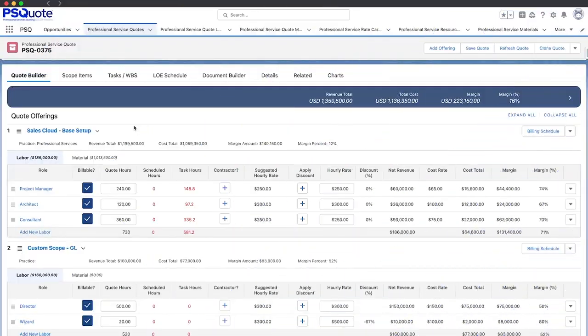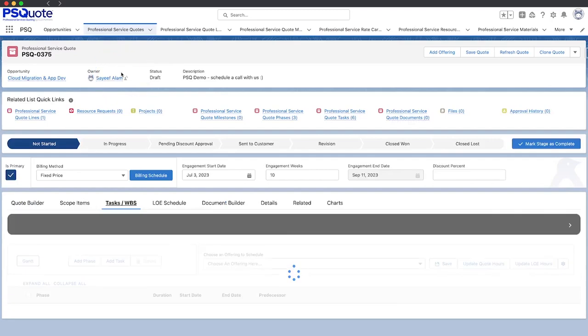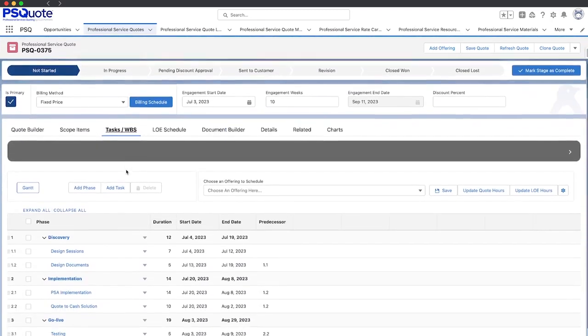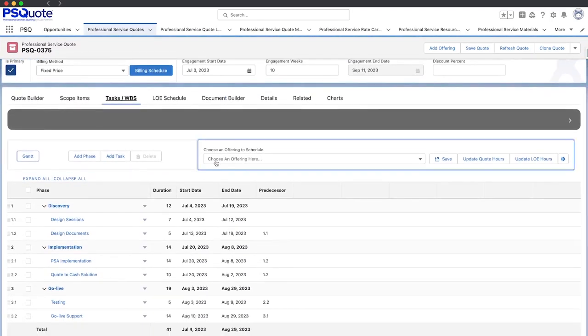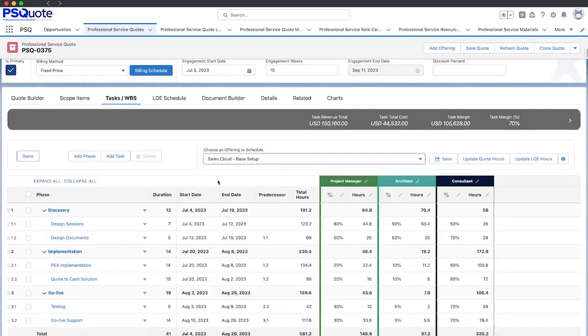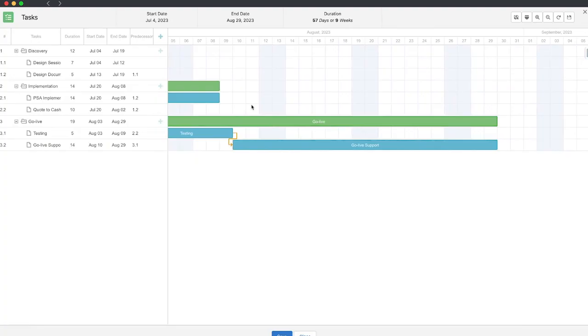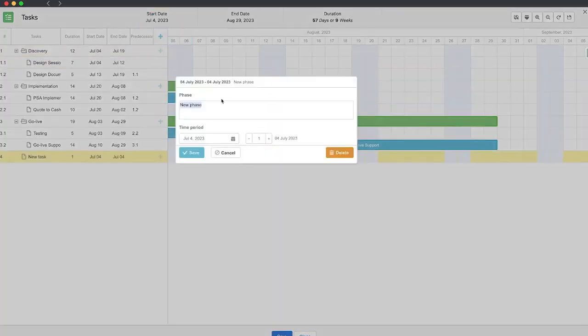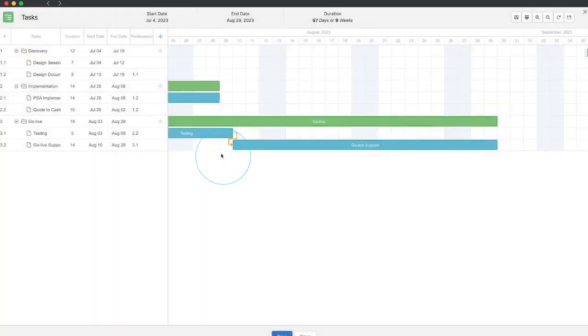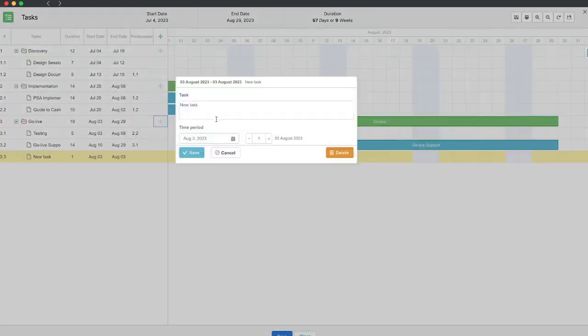In PSQuote, we have the ability to do this. Under the Tasks tab, you can build out phases, tasks, subtasks, and order them based on the desired scope. Along with task quoting, you can use the task Gantt to visualize your quoted phases and tasks. You can create phases and tasks, adjust them, and create dependencies between them all within the task Gantt. By clicking the plus button on the Gantt, you can quickly add phases and tasks to your quote.